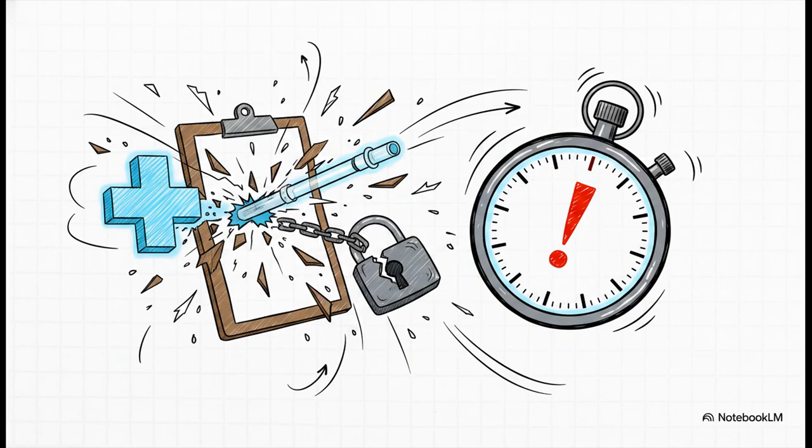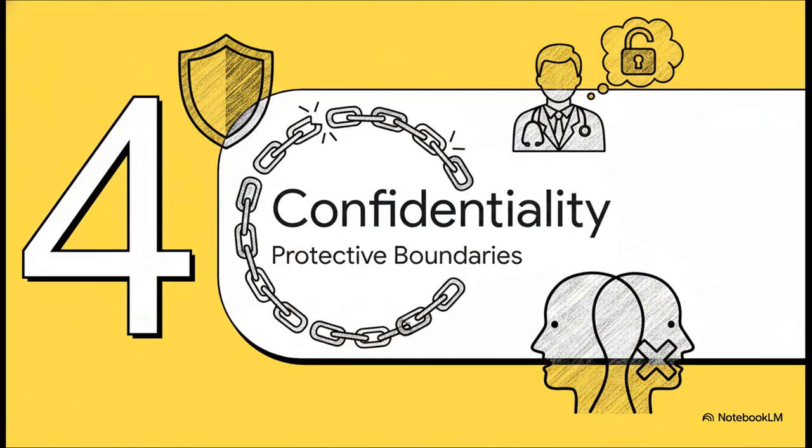Let's break down why. Choices A and B, waiting around for parents or a judge, just waste critical physiological time and directly violate non-maleficence. Choice C, transferring a patient with an unstable airway, that is a massive clinical error. No way you do that. And choice E, ethics consults. Those are strictly for non-emergent disputes. In a prioritized emergency, immediate physiological stabilization always supersedes the standard parental consent mandate. Action is everything here. All right, Section 4, confidentiality and protective boundaries.